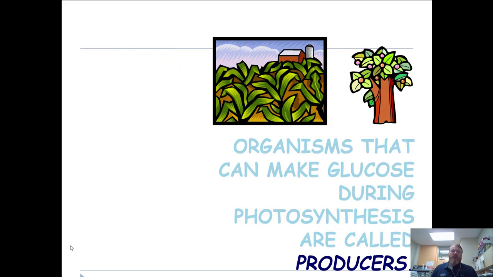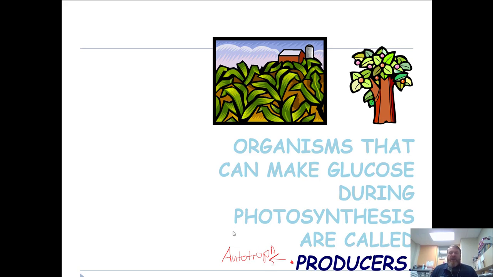All right, so an organism that makes glucose during photosynthesis is called a producer. Another name for it is autotroph. So any producer, anything that makes its own food, so we got some corn here, a tree, the leaves, any organism that's going to do photosynthesis is going to be called a producer.